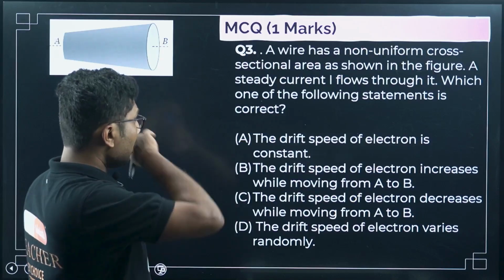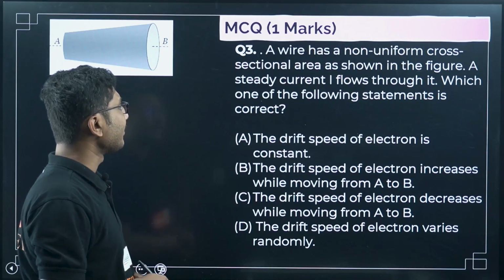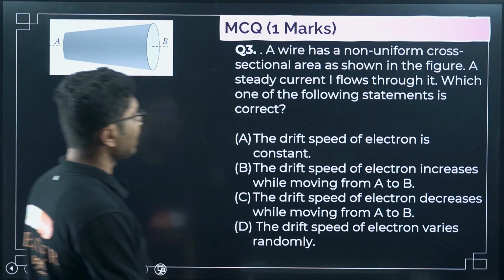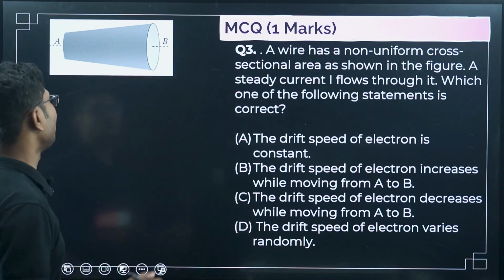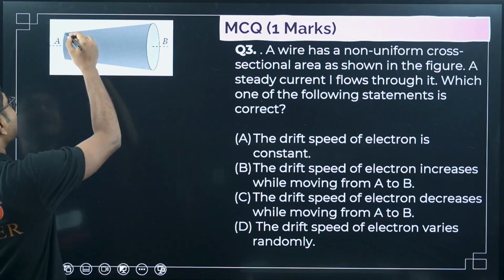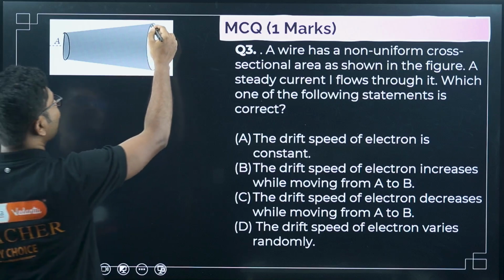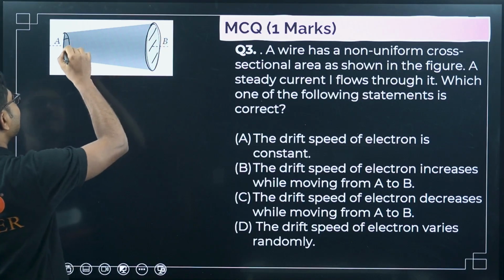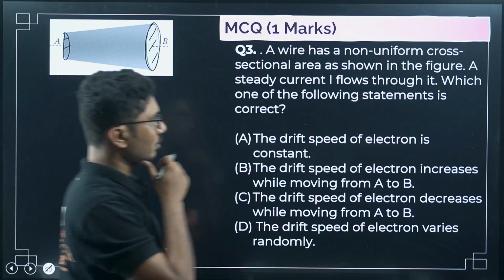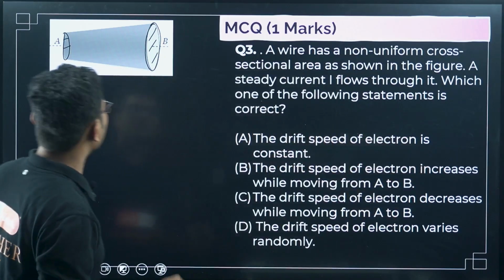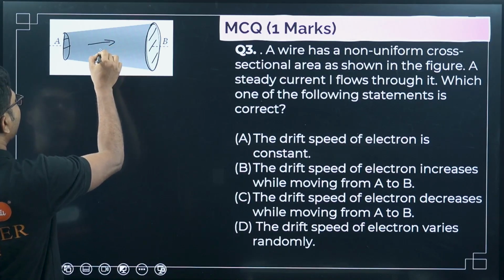Now let's move on to question number 3. A wire has a non-uniform cross-sectional area as shown in the figure. Non-uniform means here, as you see, the area is less here and the area is more here. So A is less, B is more. A steady current I is flowing through it.